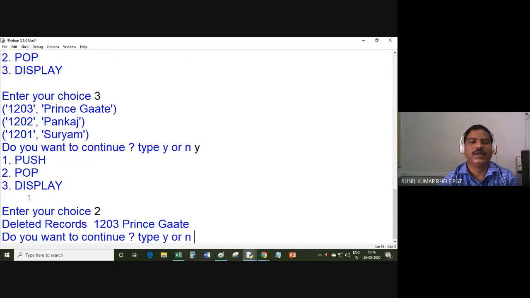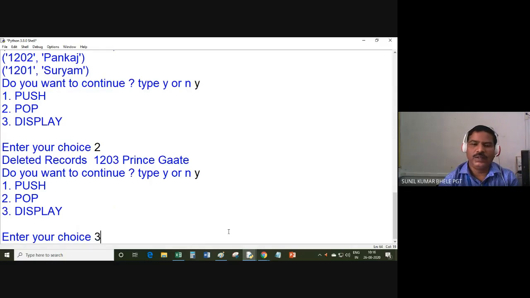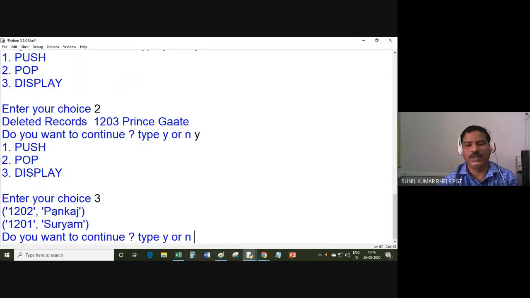As soon as I enter 2, it is displaying the deleted record. It is not asking which record you want to delete, because in stack you know the last element inserted will be deleted first. So the last element I inserted, Prince Gate, it is returning that value, 1203 Prince Gate deleted. Do you want to continue? Yes. So display. Now only 2 records are displaying on the screen.